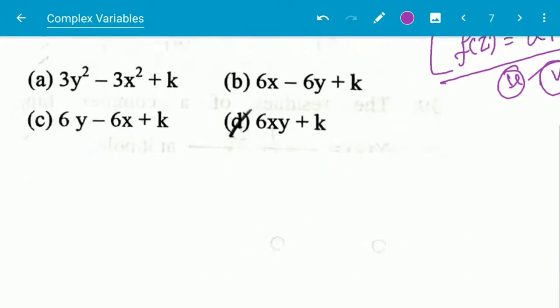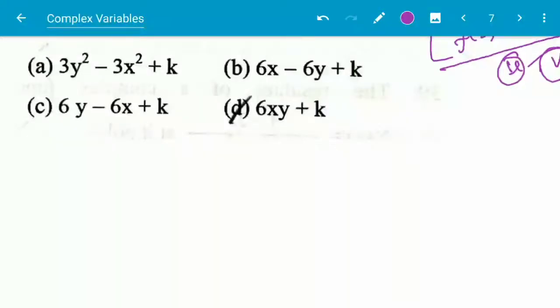Before that, I want to explain how analyticity is generally checked.